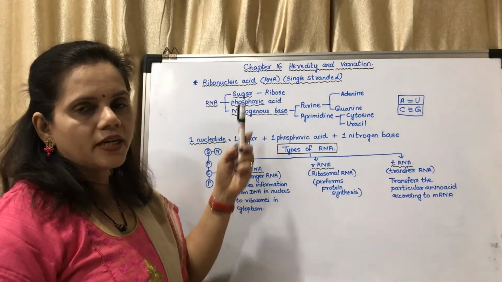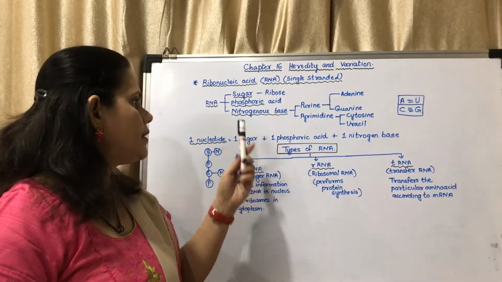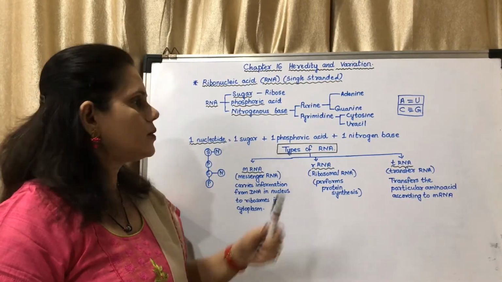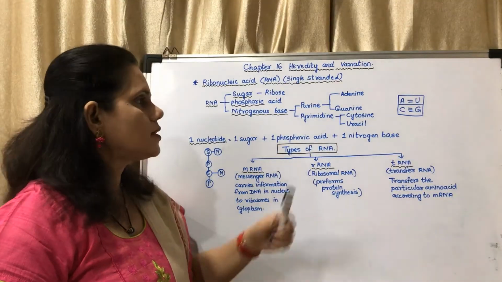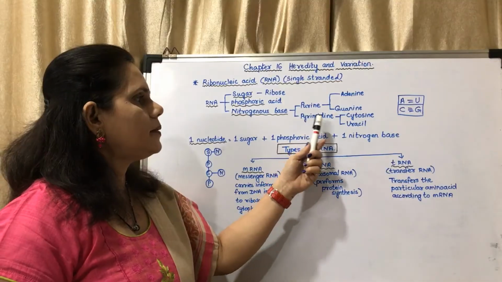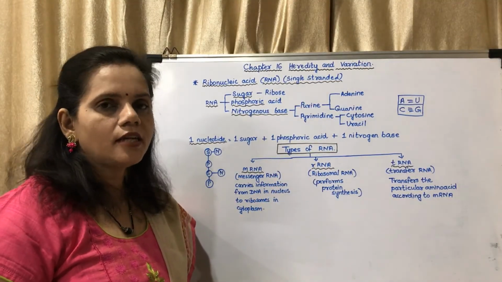RNA also is made up of sugar, phosphoric acid and nitrogenous base. The nitrogenous bases are of two types, purines and pyrimidines. Purines are of two types, adenine and guanine, and pyrimidines are of two types, cytosine and uracil.